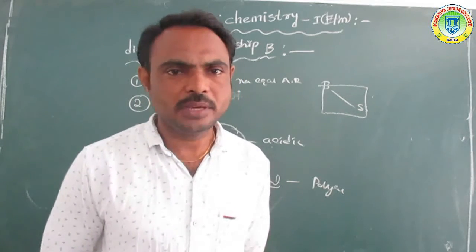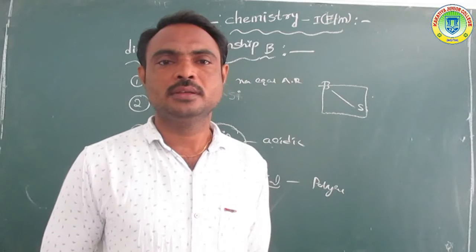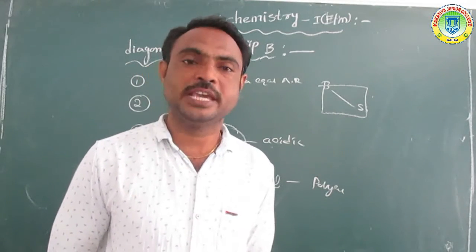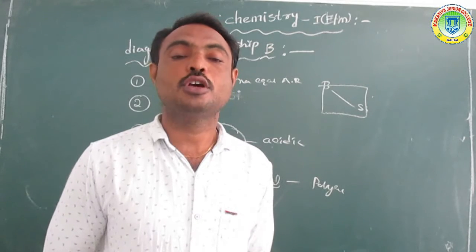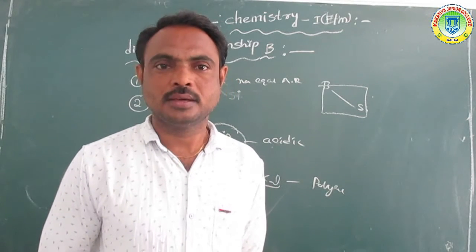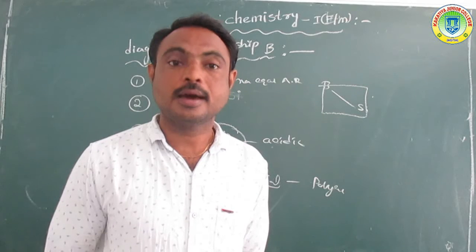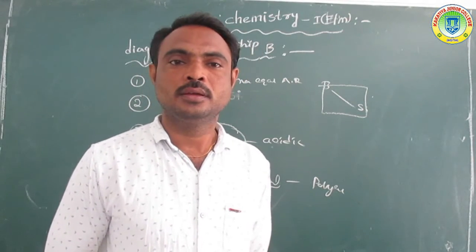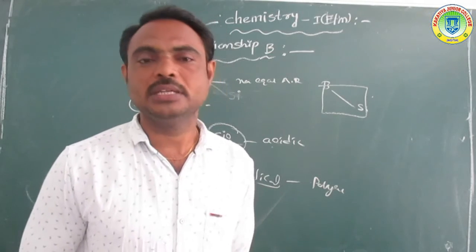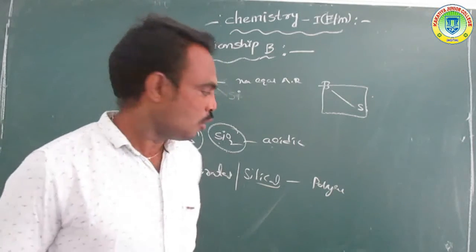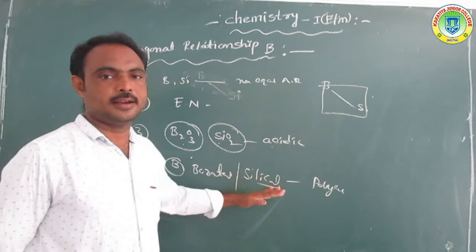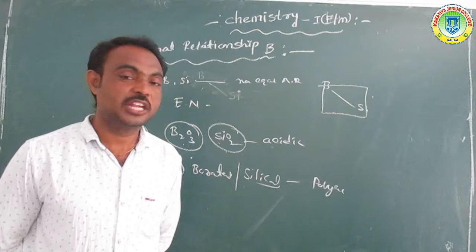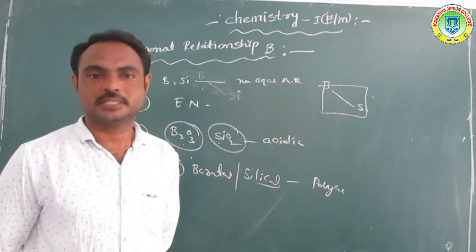Polymers mean plastic items like different types of chairs, plastic pipelines, plastic tanks, polythene covers, rubber. So number of compounds, these are all plastic items. Overall, these two elements, boron and silicon, are used for the preparation of polymers.